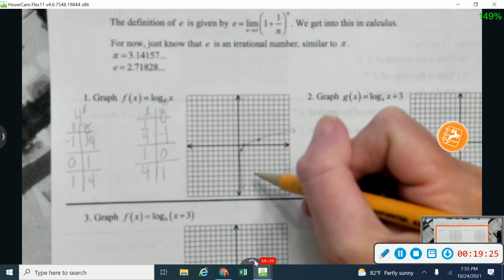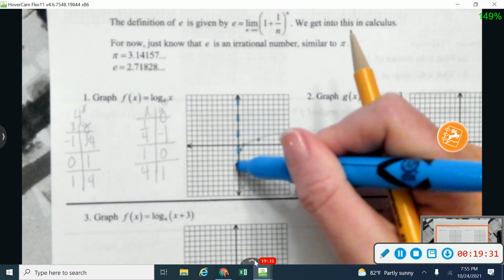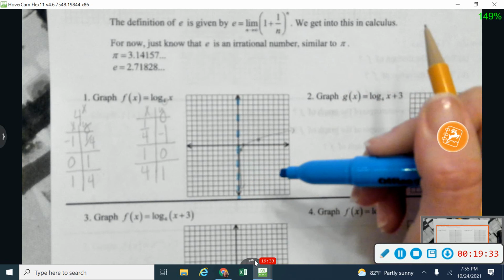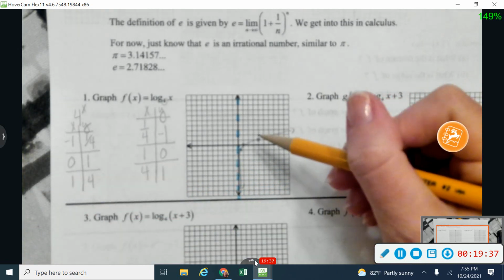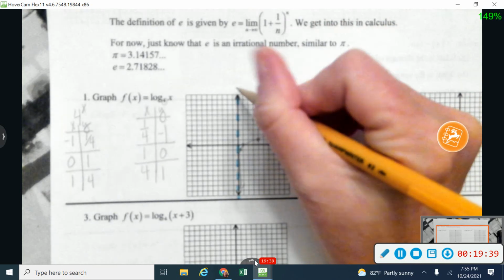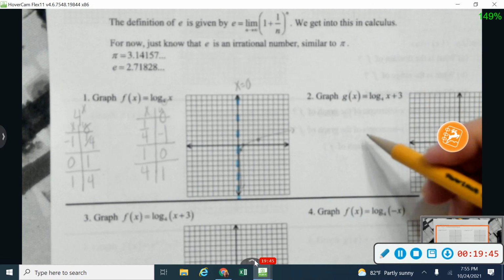So if I switch my x's and my y's, now I know that I have an asymptote right here on my y-axis. So again, just like everything else switched, my asymptote on my x and my y-axis switch as well. So now I've got a vertical asymptote on the y-axis, or on what we call x equals 0.